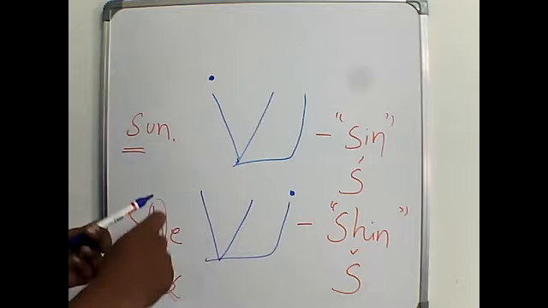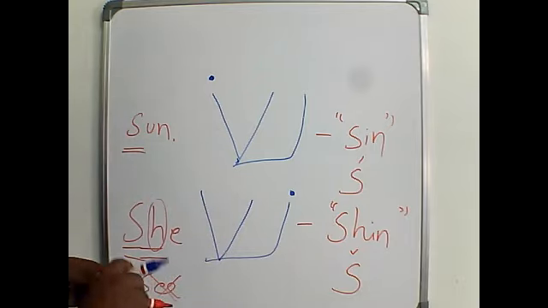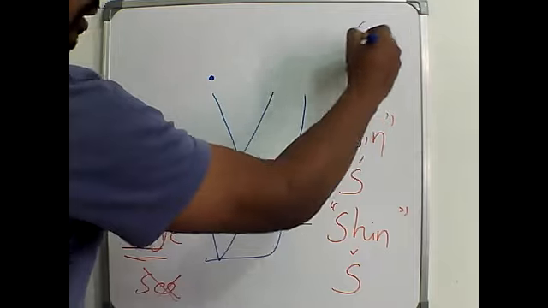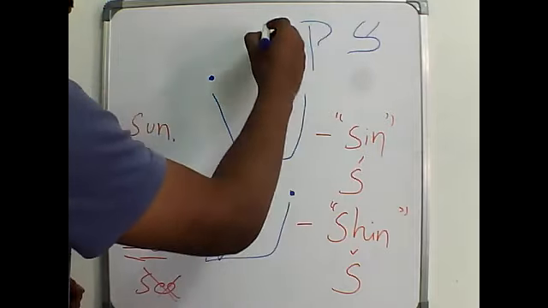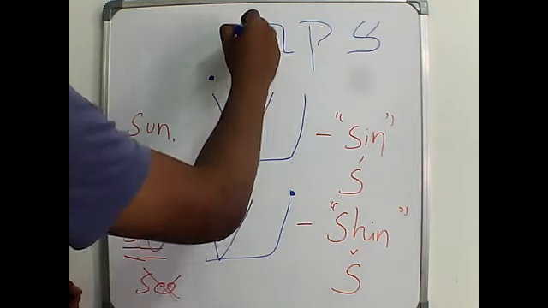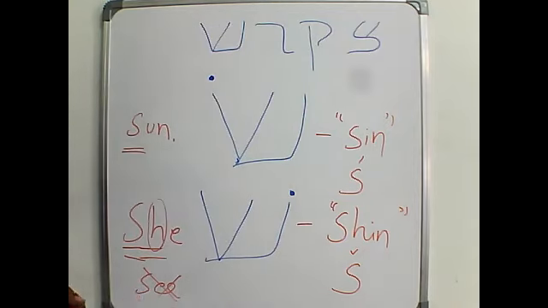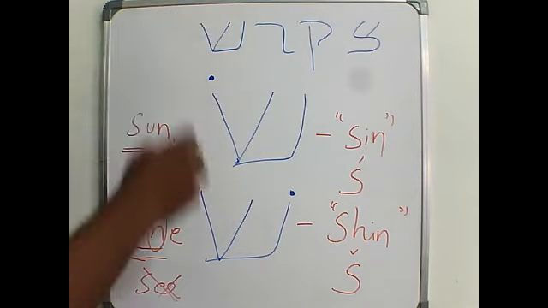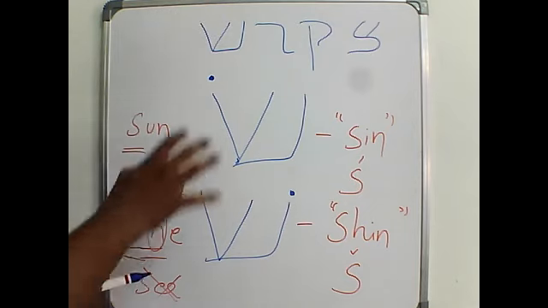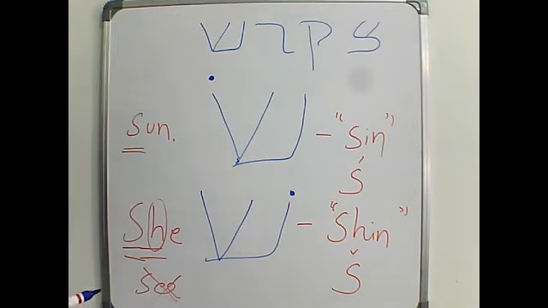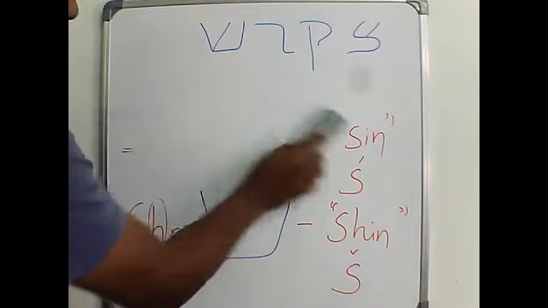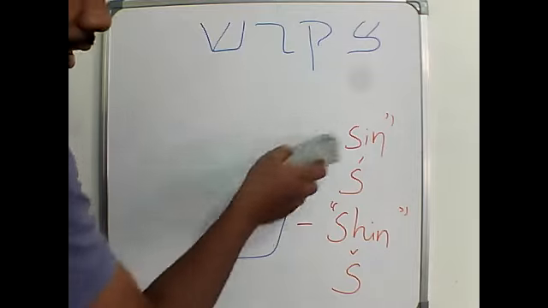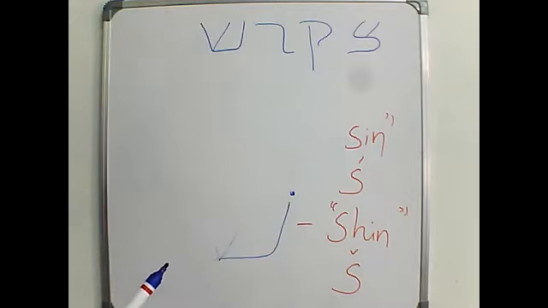The letters we have learned so far are Sade, Kof, Resh, Shin and Sin. I'm not going to repeat the two here. So these are the two forms: Sin and Shin. Don't say it wrongly.